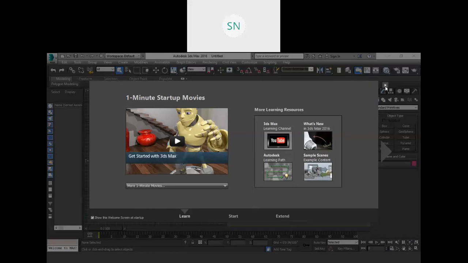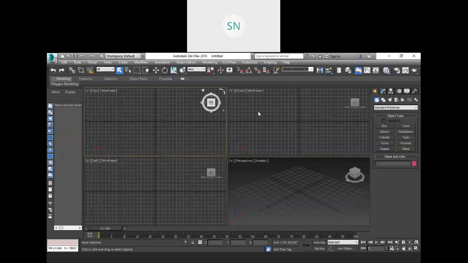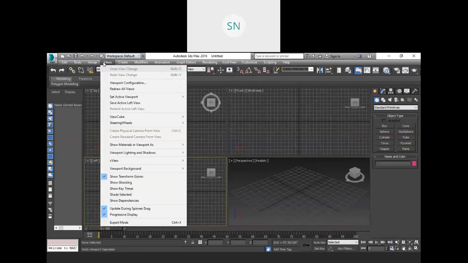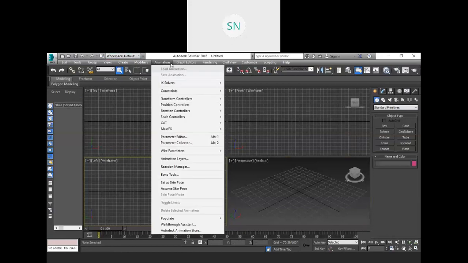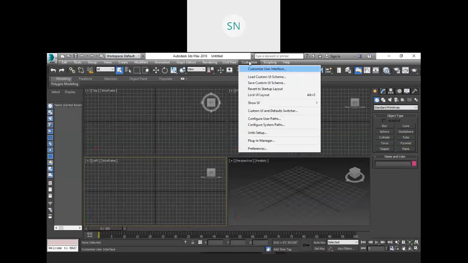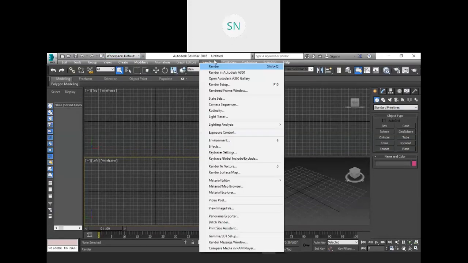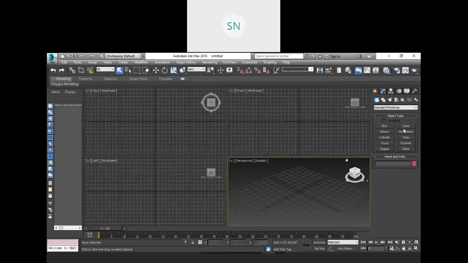So here I'm going to close this, and this is our 3ds Max environment. On the top, these are the tools we have, and over here we have our menu bar. From this menu bar you will find everything that this software contains, right? But generally we prefer, from the right side, the creation tool, modification tool, also hierarchy.